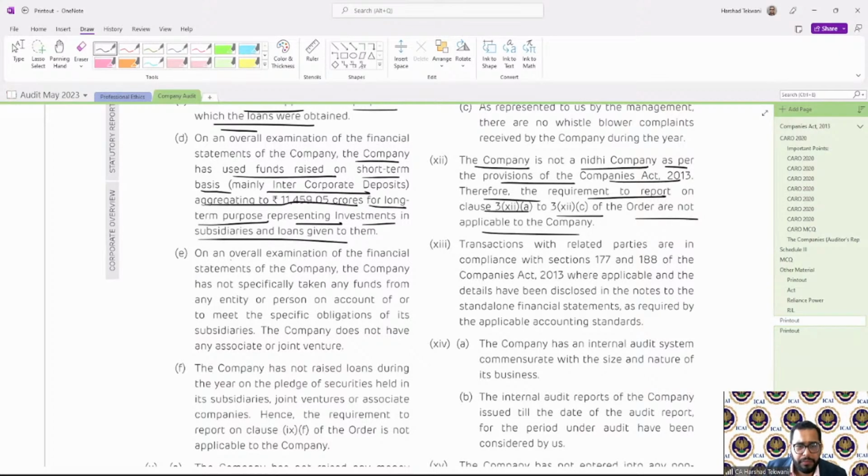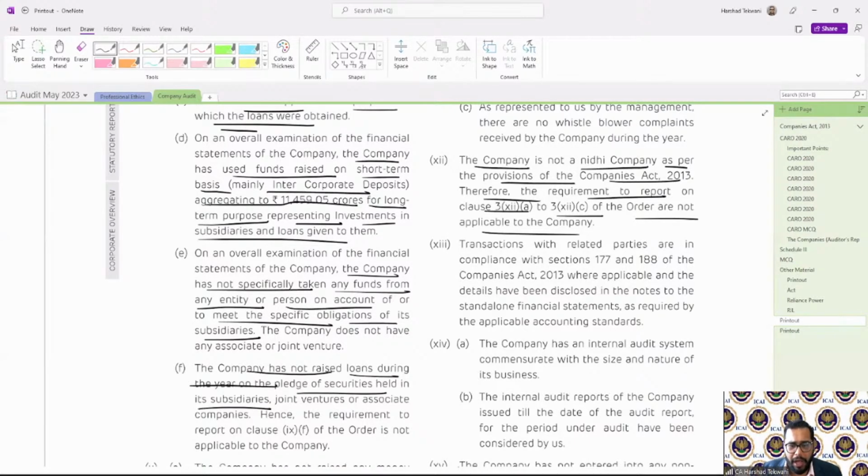Then the company has not taken any funds from any entity or person on account to meet specific obligations of subsidiaries. The company has not raised loans during the year through pledge of securities in its subsidiaries. So hence this requirement for this order is not applicable. So this is how we are required to report for loans.